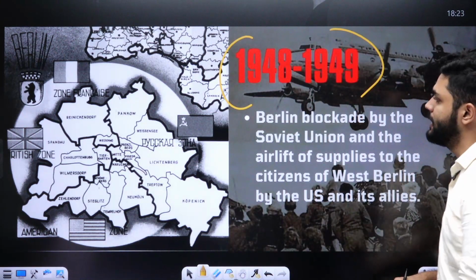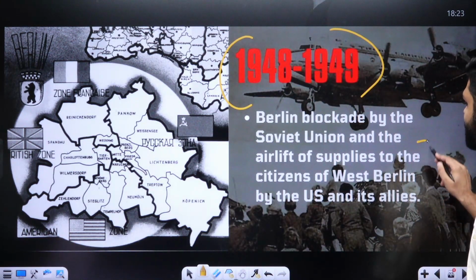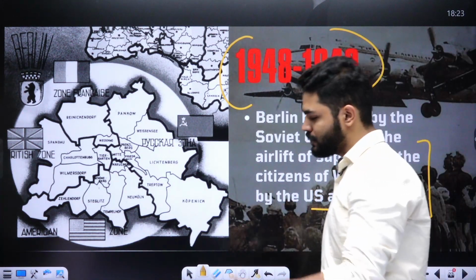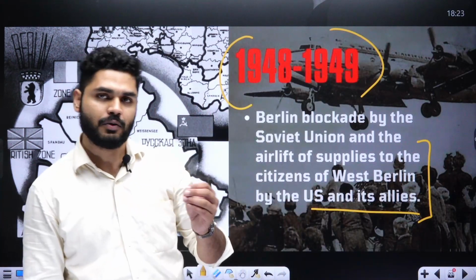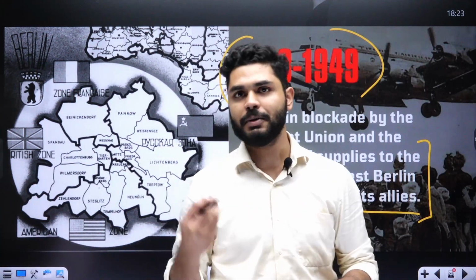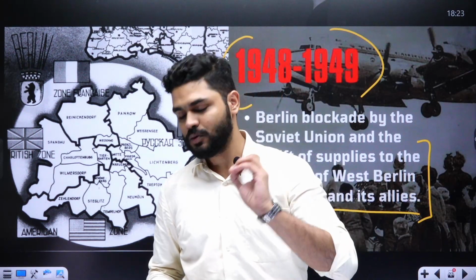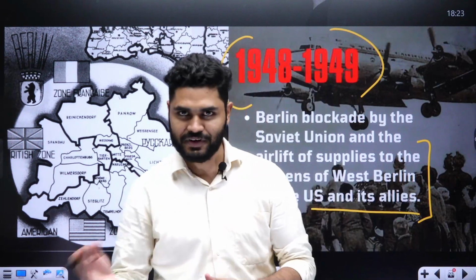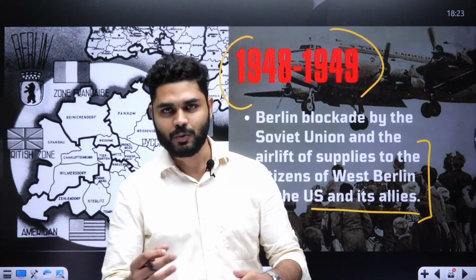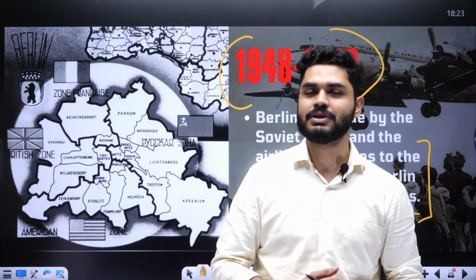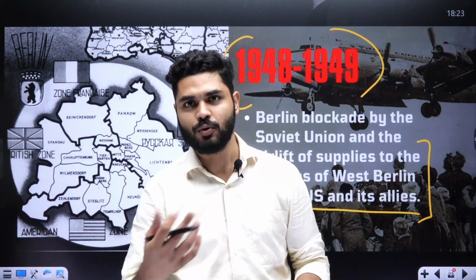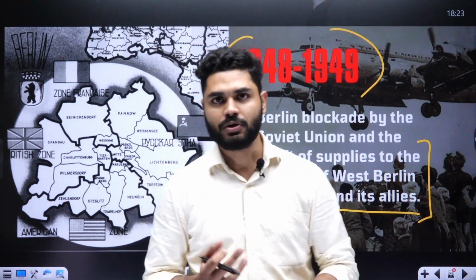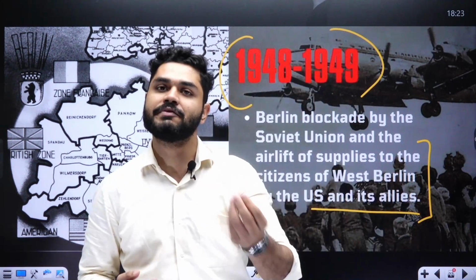Here is the Berlin blockade by the Soviet Union and the airlift of supplies to the citizens of West Berlin by the US and its allies. What happened was that West Berlin was encircled by the Soviet Union. Most of you must have seen in old movies, specifically in Padmavat, what Alauddin Khilji did, as shown in the movie: they encircled the whole fort and said that we would stop the supplies, the food, the water, and eventually the people will break and support us.